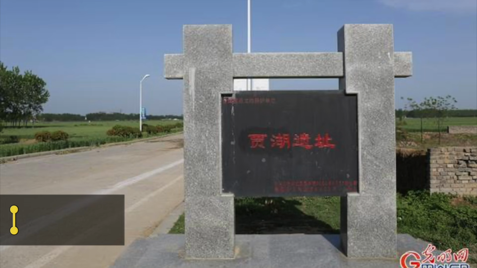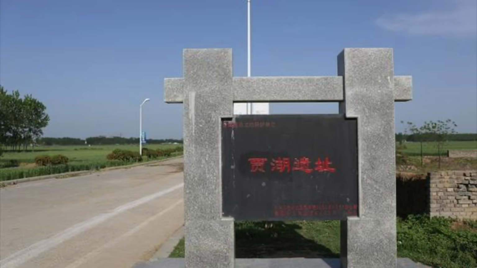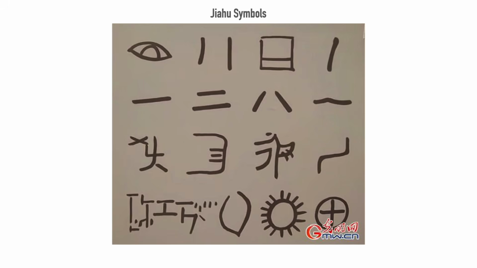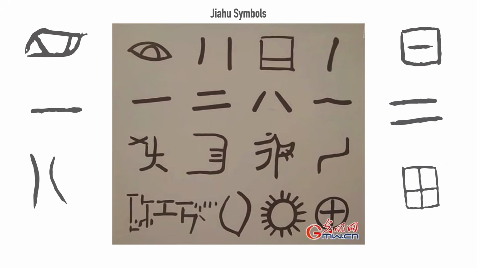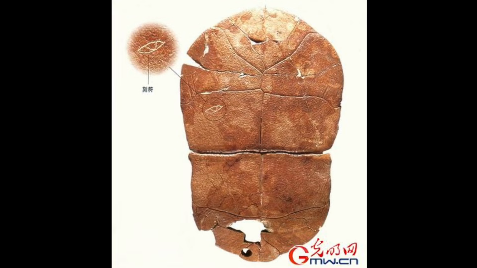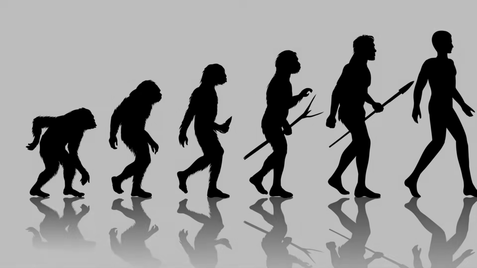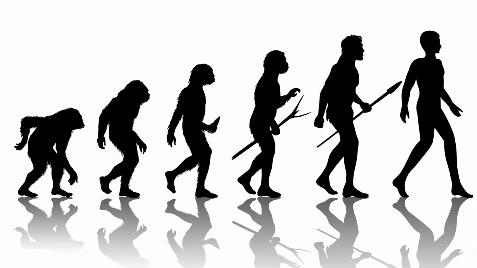A validation of sorts came in 1987 when 14 artifacts were unearthed in Jiahu archaeological site in Henan province. Etched on them were 17 symbols that were dated to around 6,000 BC. With these symbols, we can see remarkable resemblance to several oracle bone characters, especially the I character. But with such a long time gap and not enough examples, many people doubt that this was a true writing system. Like the study of evolution in science, it's impossible to know where Chinese characters will go in the future, and even more impossible to pinpoint exactly where it began.